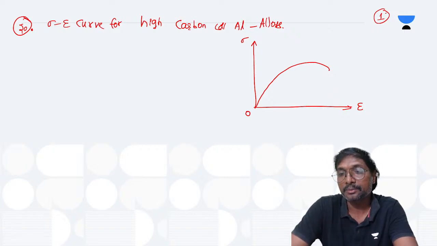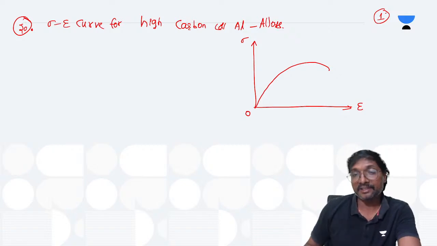Because if you observe in the mild steel, what is happening?